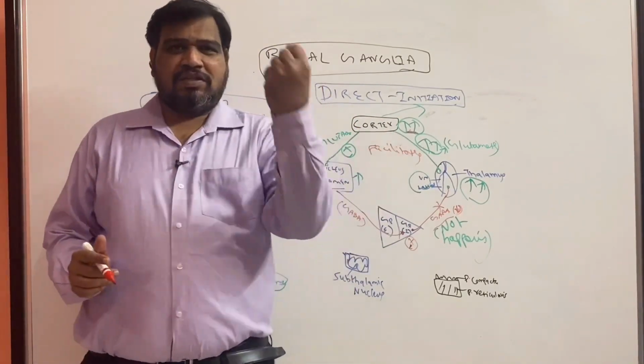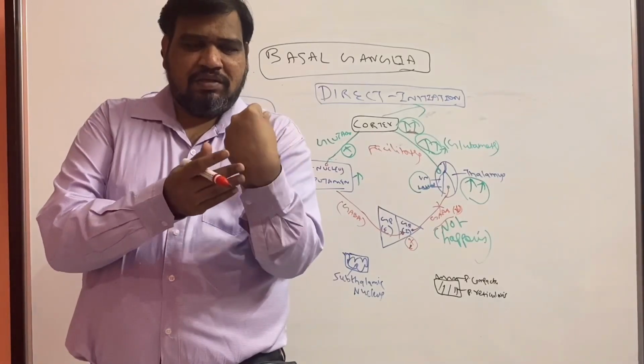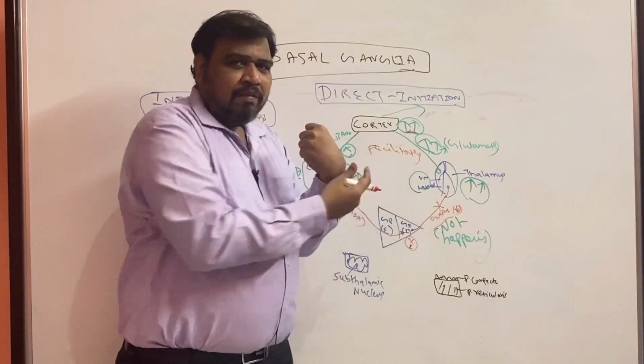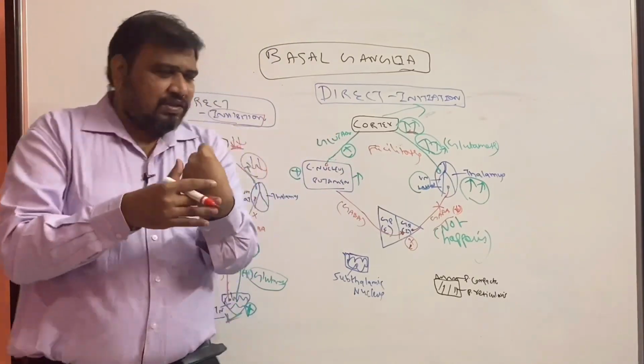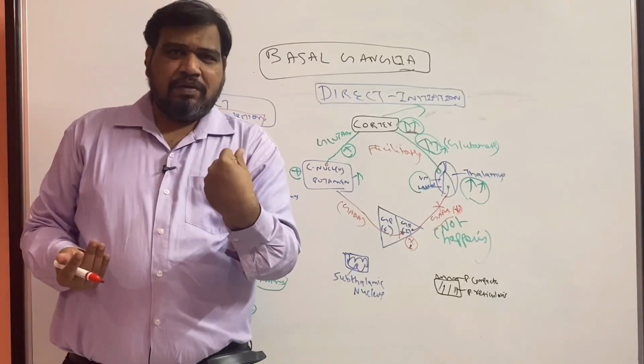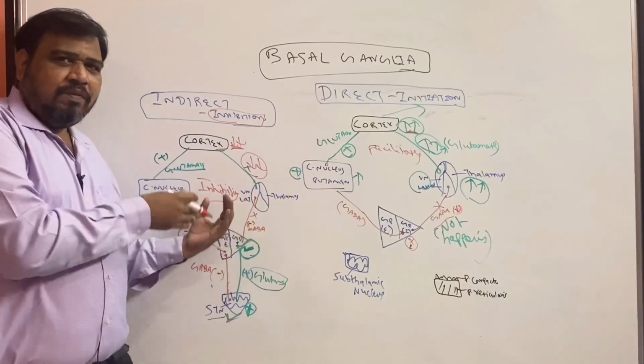So if I want to flex my wrist, for flexing of the wrist, the direct pathway is involved. But to prevent the flexion of the wrist, the indirect pathway is involved. So how to know that if I flex my wrist, only the direct pathway is going to come into play and the indirect pathway will be inhibited.